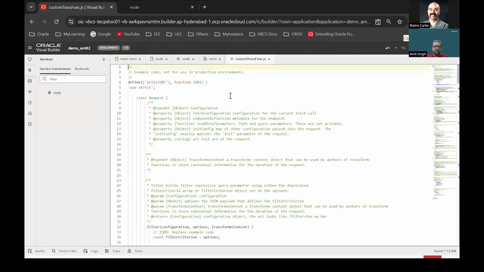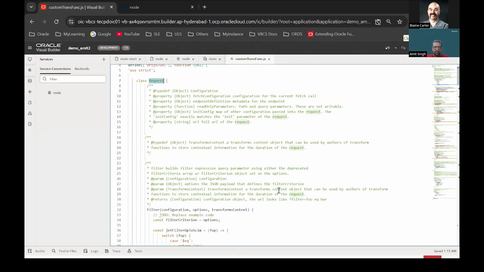What Visual Builder will do is create a structure of the request and the response class, and fill in some of the blueprint, some of the code, but this code is generic. It's just a sample code that Visual Builder has filled in for us. Now we need to tweak this code to match the endpoint that we are using. In our case, we are using the Node endpoint.